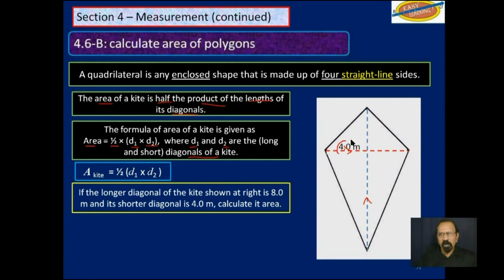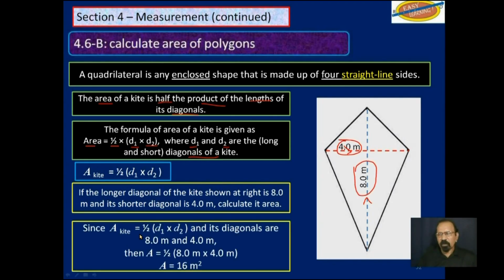This short one here is 4 meters, and this long one here is 8 meters. So the formula we have is half of d1 multiplied by d2, which are the 2 diagonals. We substitute the numbers and we get 16 square meters. This has the correct number of significant figures: 2 here, 2 there, and 2 here.